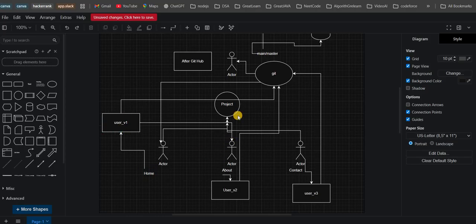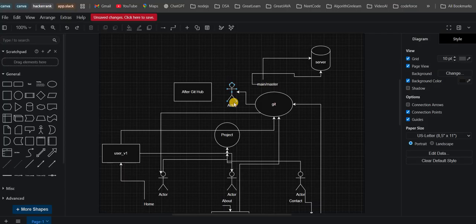He will push into that branch, and the team lead will take the update from that branch, make one pull request and merge into the main branch, and again deploy onto the server. That's the thing happening nowadays.